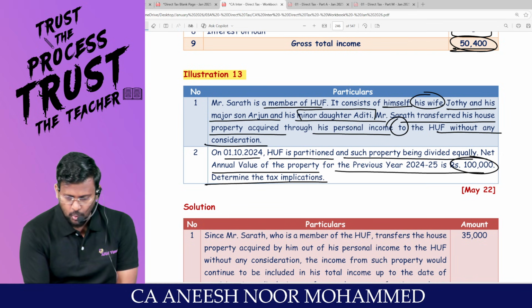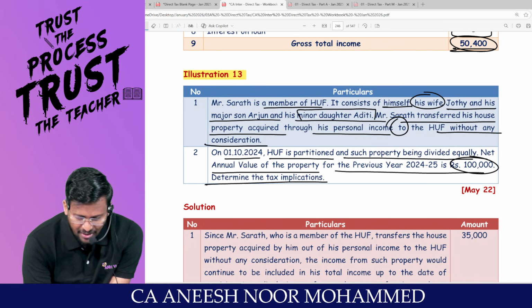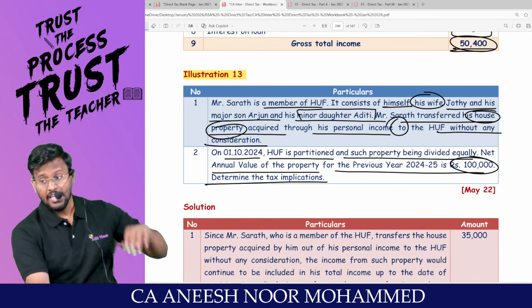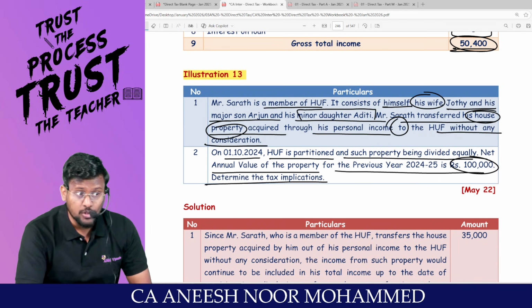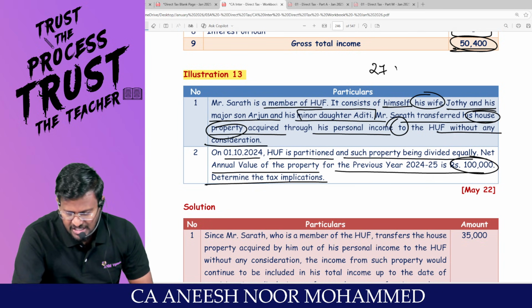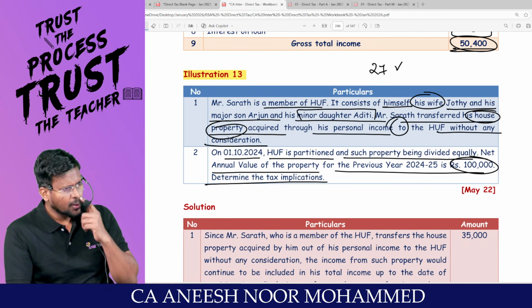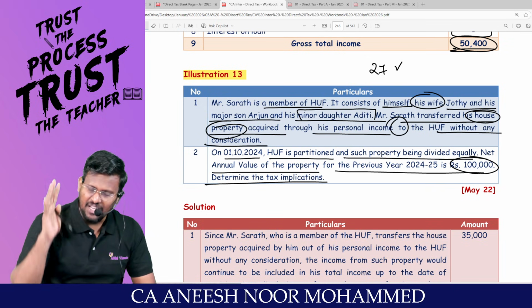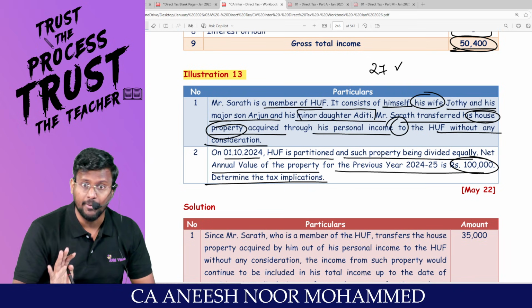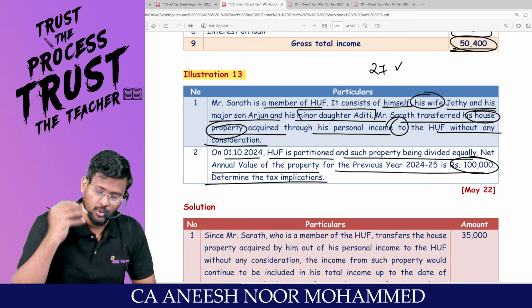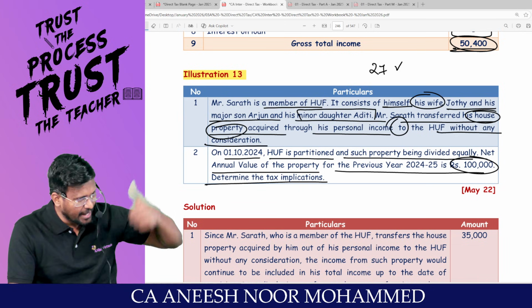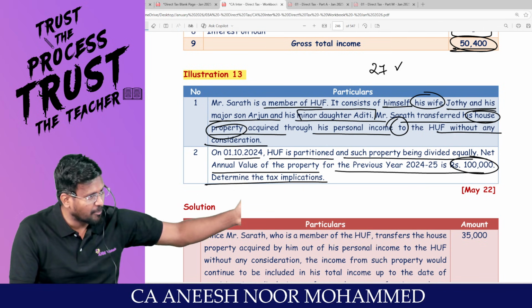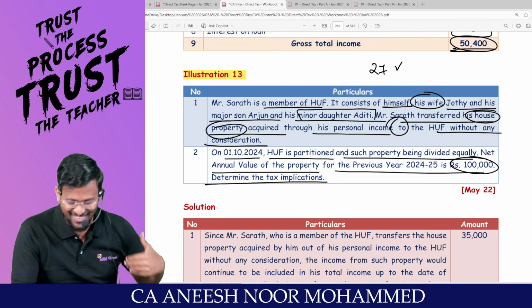My dear lovable students, here he is having what? House property. If an individual is transferring house property to the HUF, whether section 27 is applicable? What is section 27? Deemed owner. If section 27 is applicable, then clubbing provisions will not be applicable, because the section 27 concept is inclusive of clubbing. So still I am the owner, then how will you say that another person is the owner of the income?